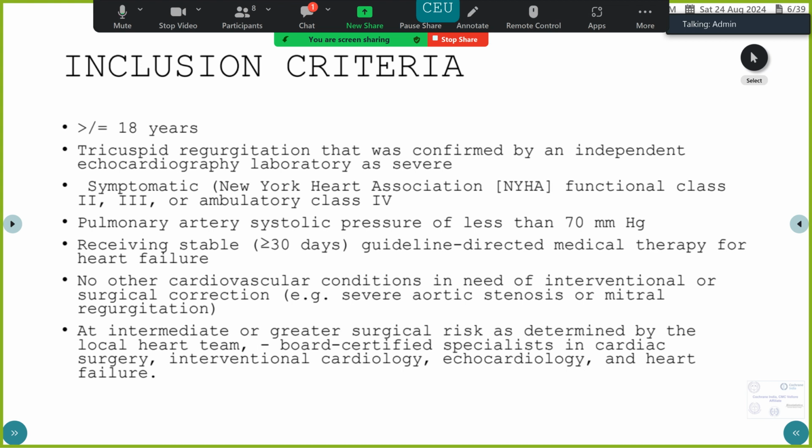They should not have any other cardiovascular conditions requiring an intervention like a severe AS or a mitral regurgitation or any other valvular pathologies. And they should have been deemed at intermediate or greater surgical risk by this team consisting of interventional cardiologists, surgeons, heart failure specialists, who deem that they are at intermediate or greater surgical risk for a cardiac surgery, and hence will benefit from this percutaneous procedure.